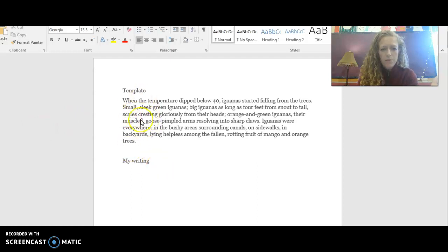I'm going to say template because this is a paragraph. This isn't my writing, and then my writing is underneath. So let's look at the first sentence. When the temperature dipped below 40, iguanas started falling from the trees. So that's the first thing we're going to do. I'm going to think about a sentence or a scene, and really what we should first be doing is visualize the scene we want to describe.